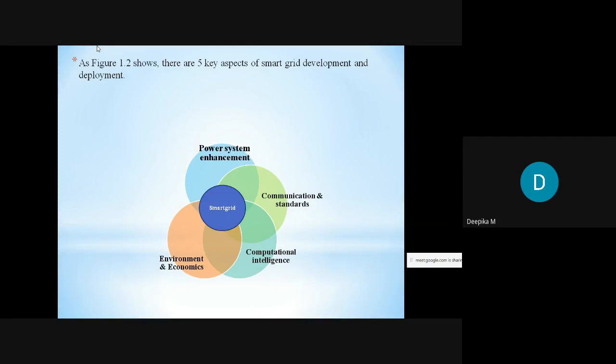The advanced smart grid we are implementing includes enhanced generation and transmission with tools to allow minimization of system vulnerability, and improvement of resiliency, reliability, adequacy and power quality. These things can be included in environment and economics. So environment and economics is nothing but the impact caused by the present existing grid and the smart grid.